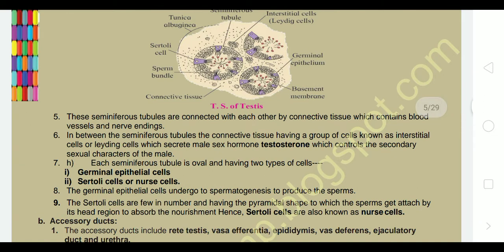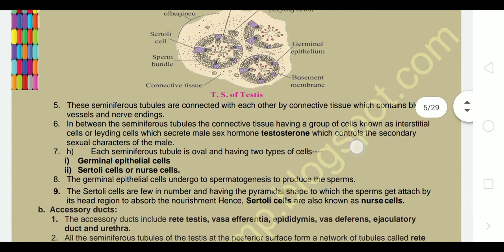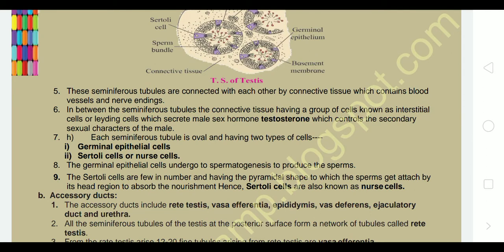Each seminiferous tubule is oval in shape, having two types of cells: germinal epithelial cells and Sertoli or nurse cells. Sertoli cells are just for nourishing the sperm, and the germinal epithelial cells undergo spermatogenesis, in which meiosis takes place. Spermatogenesis is the formation of sperms, to produce the sperms.